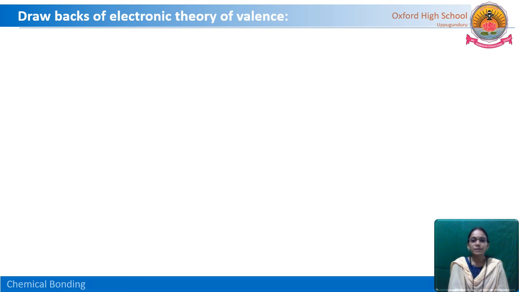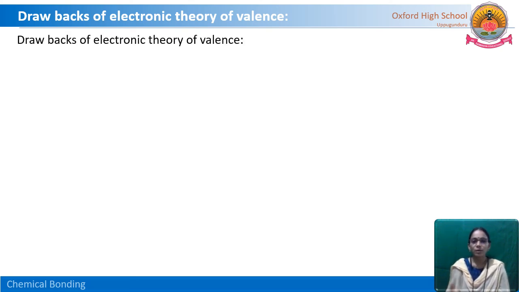Now we have completed the electronic theory of valence, and we have learned in this ionic bond and covalent bond, how the bonds are formed, how these atoms come closer. One is by transferring of electrons, that is ionic bond, and one more is by sharing of the valence electrons, that is called covalent bond. We have learned completely about that, and we have seen the properties also, but a few drawbacks are there.